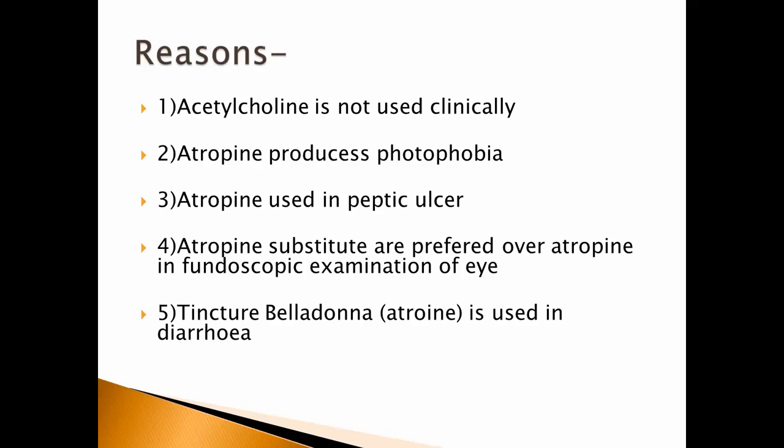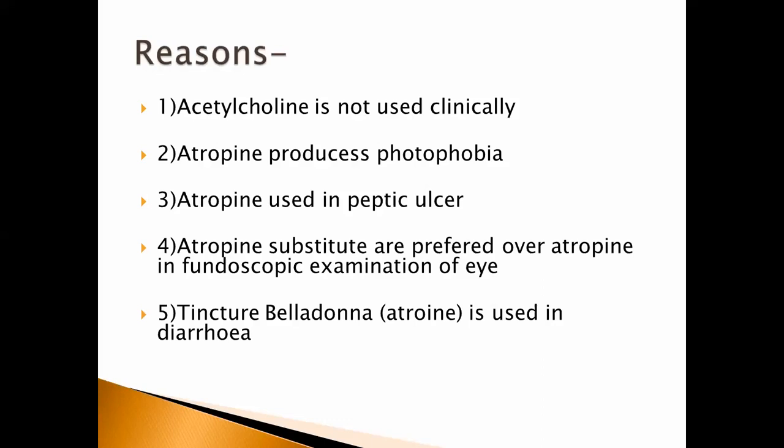Atropine produces photophobia by causing mydriasis and cycloplegia. For that, you have to write what mydriasis is. On local instillation, atropine produces mydriasis, that is, dilation of the pupil, an increase in pupil size. Atropine causes contraction of the radial muscle fiber and relaxation of the circular muscle fibers.